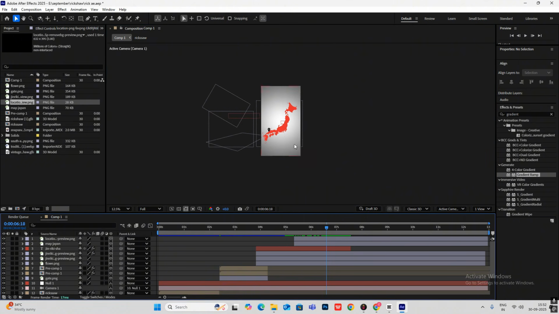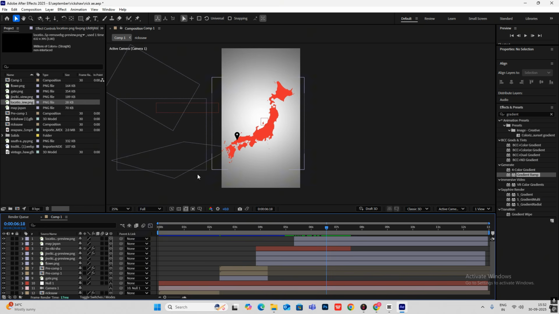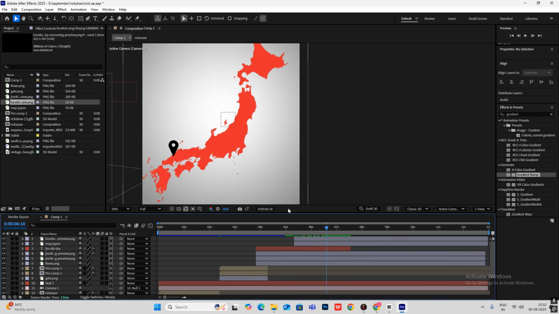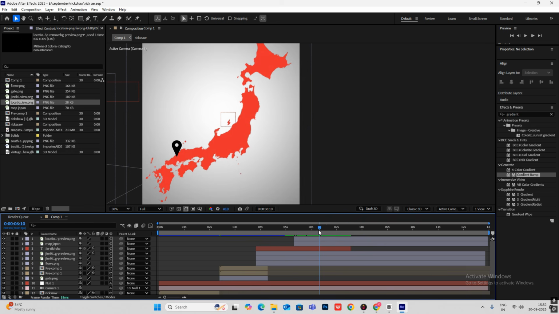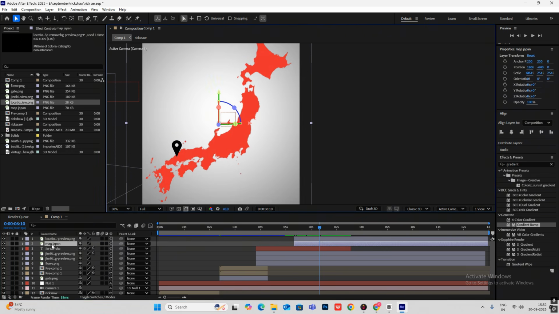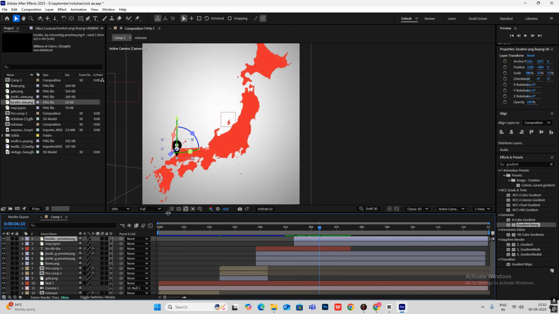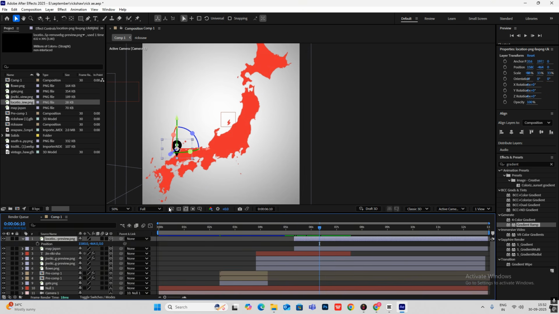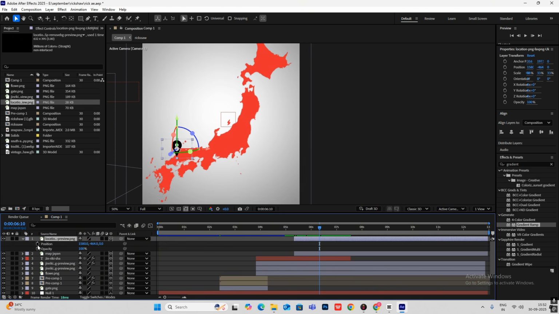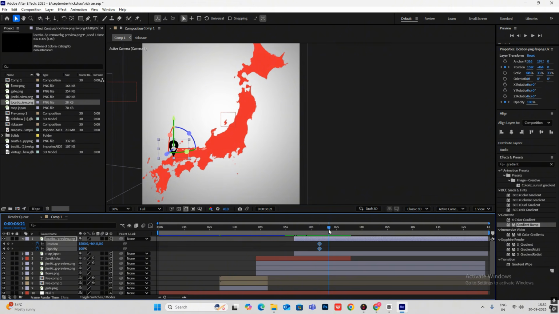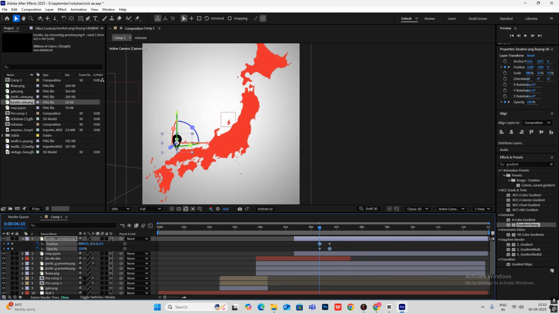So you get this animation, and first I'll just animate this, which will come in. From here I want these locations to come in. So I'll just hit P for position keyframe, hold shift and hit T for opacity keyframe, and again click this, go to the start, simply move it a bit upward and make its opacity 0.